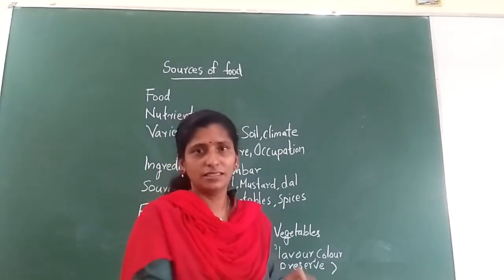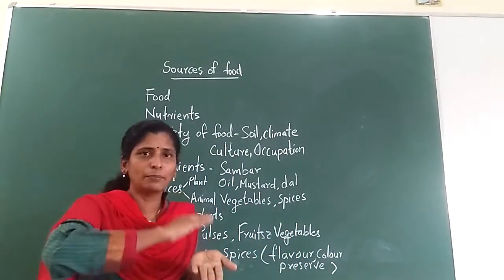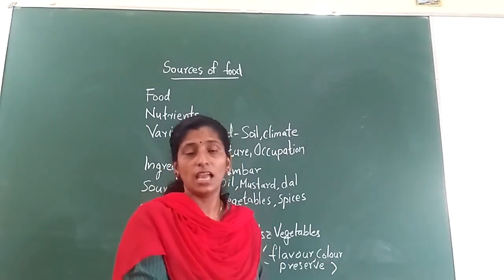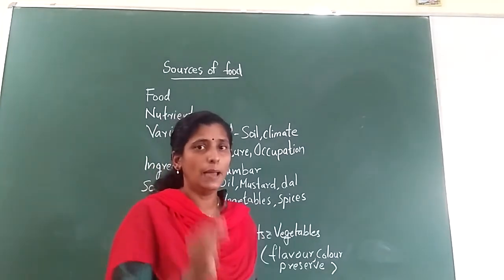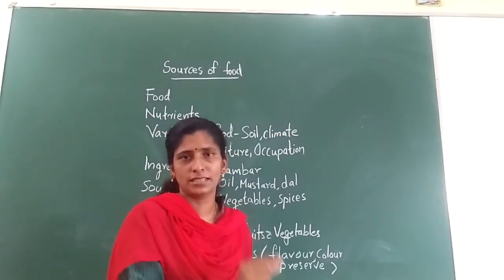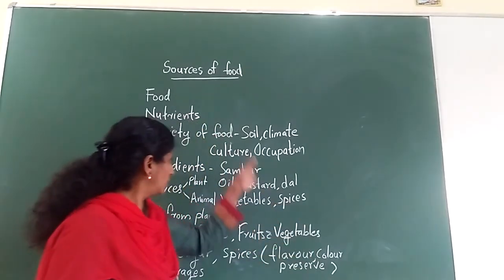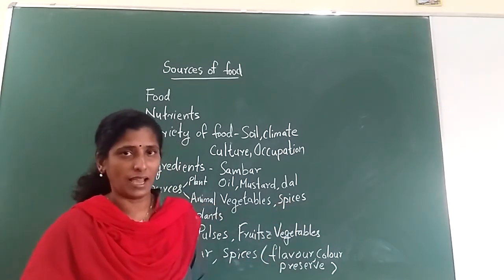leaves, tea leaves. They are taking tea leaves, and after drying, they make the tea leaves into powder, and that powder we are using as tea. But the coffee is another thing. It is beans. Beans means seeds of the plant. Coffee beans we are making into powder and using as coffee. So these are the main food items that we are getting from the plants.